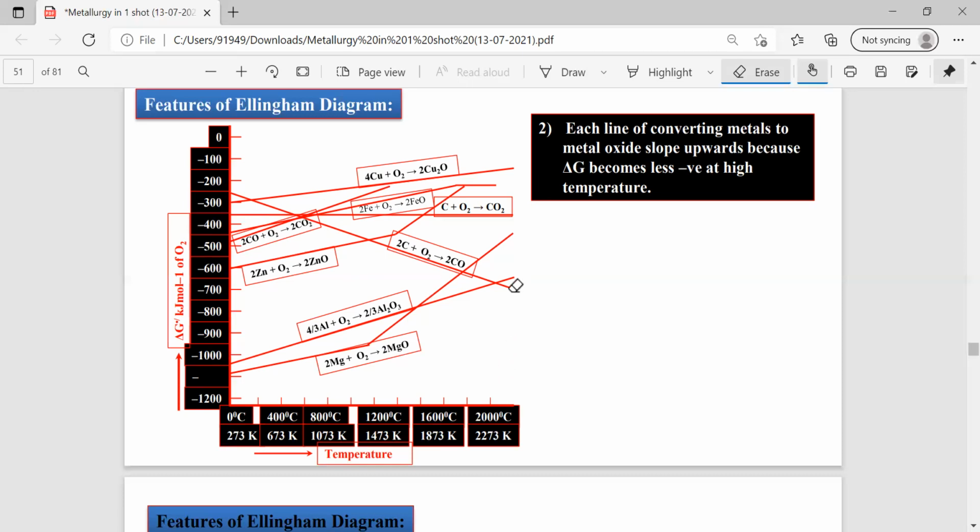At higher temperatures, the carbon which is oxidized to give carbon monoxide has a high negative delta G naught value. Then we can say that at higher temperatures, carbon, that is the coke, is acting as the best reducing agent, whereas at lower temperatures, carbon monoxide is acting as the best reducing agent. This is a very important point. Try to understand; if you have any difficulty, you can call me. We'll discuss on the phone or on a Zoom call.